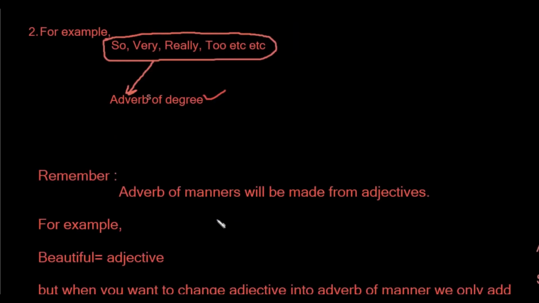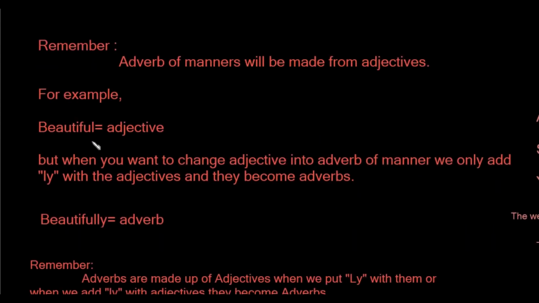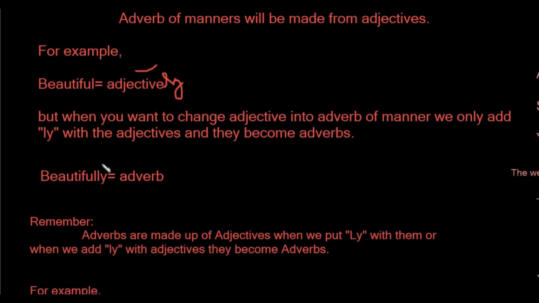How? Let's explain. For example, we have beautiful. So beautiful is an adjective, but when you want to change the adjective into an adverb of manner, we only add ly to the adjective and it becomes an adverb. Very simple. In this example we have beautifully.